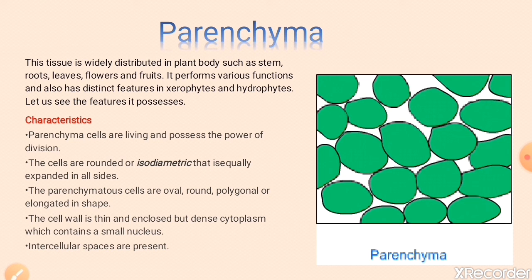And chloroplast is present in parenchyma, and that's why it is also known as chlorenchyma tissue, and it helps in performing photosynthesis. So this is all about parenchyma.